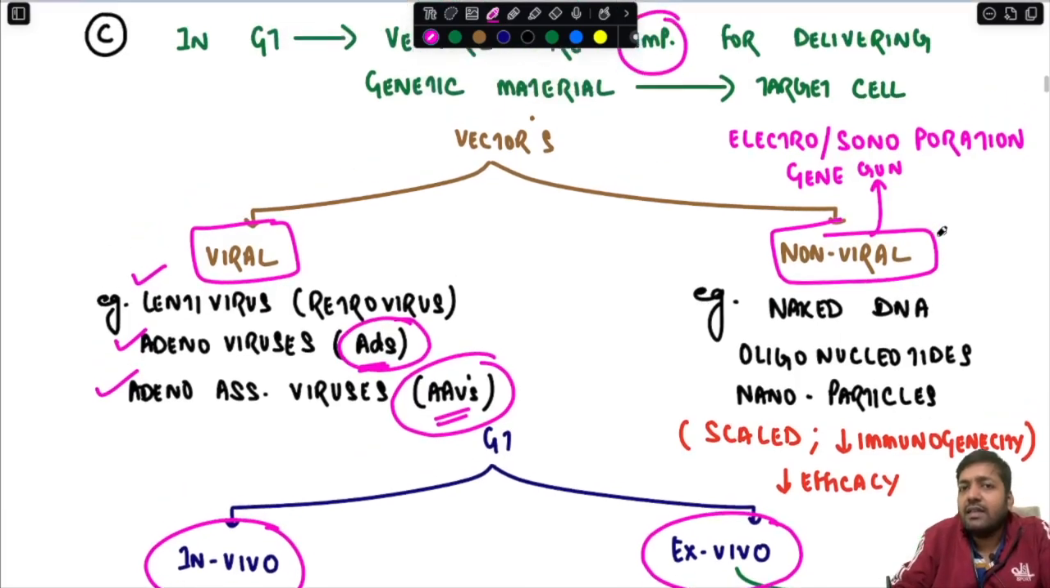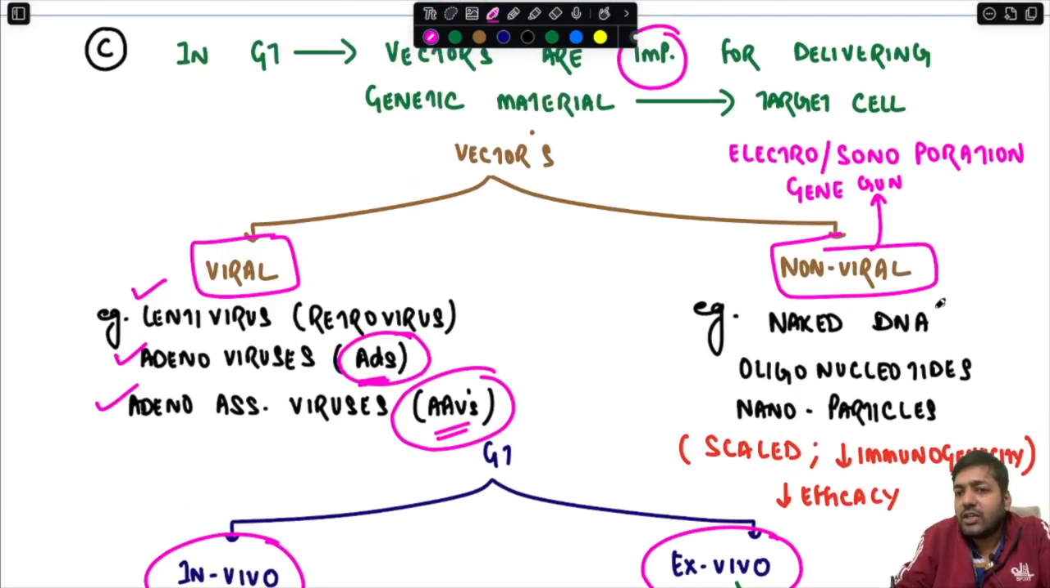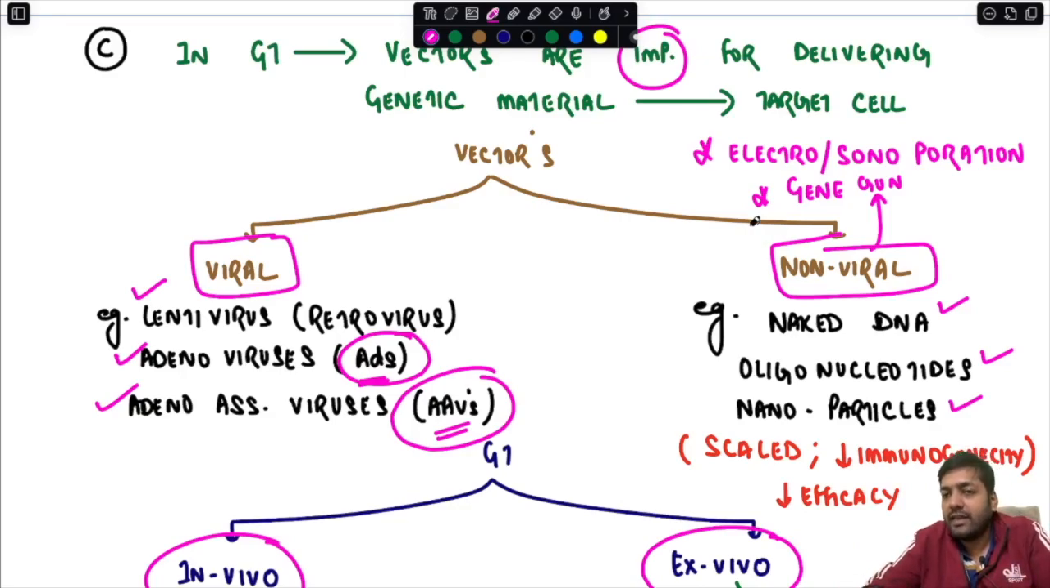Then the non-viral vectors include injection of naked DNA, oligonucleotides or inorganic nanoparticles, with the help of electroporation or with the help of a gene gun. So here a non-viral vector is used for introduction of genetic material inside the host cell, okay.